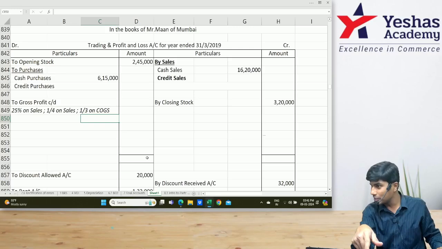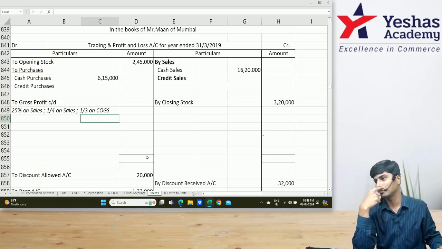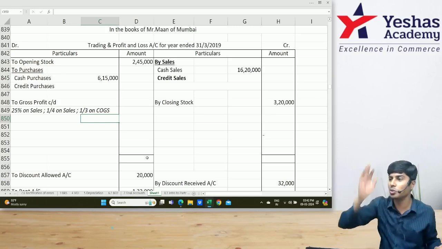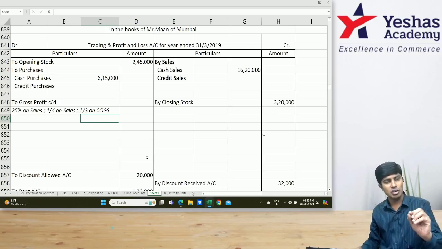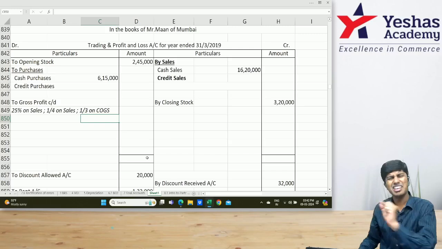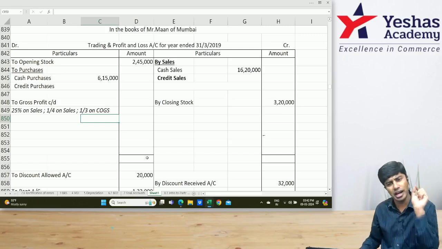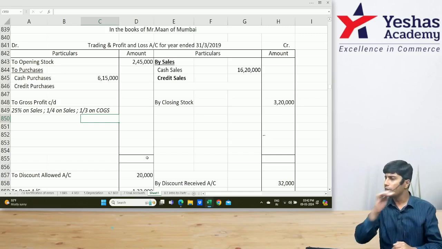Now this inter chapter has come to foundation. Here it will not work. First I'll finish trading, then I'll do P&L, then do balance sheet. That will not work. So you should have a common strategy for everything. Not just here. Even when you come to inter, any chapter, any question on inter, we'll do the same pattern. We will read it line by line. We'll go on posting it line by line.